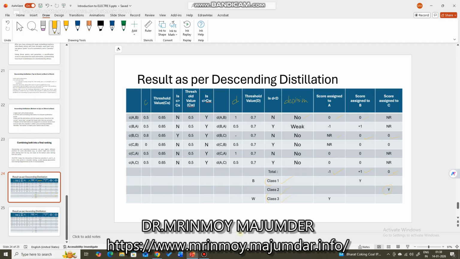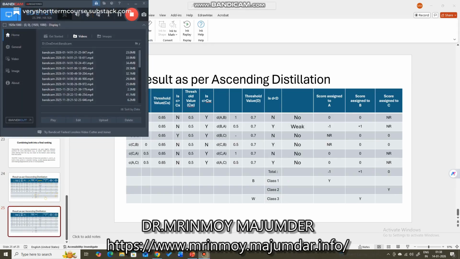So class 3 is assigned to variable A or alternative A. Now as per the ascending distillation, what will happen now?